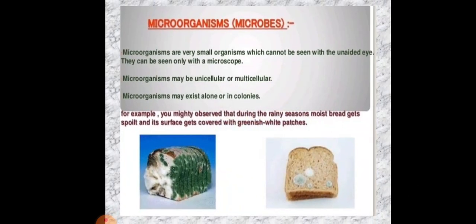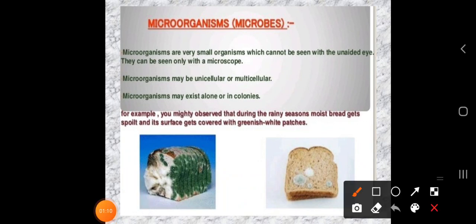Now afterwards, we discussed that microorganisms are also in the form of microbes. They are very small in nature and may have a unicellular or multicellular nature. When we start the concept of cells, we are going to learn the types of cells, where the cell is nothing but the base unit of an organism.